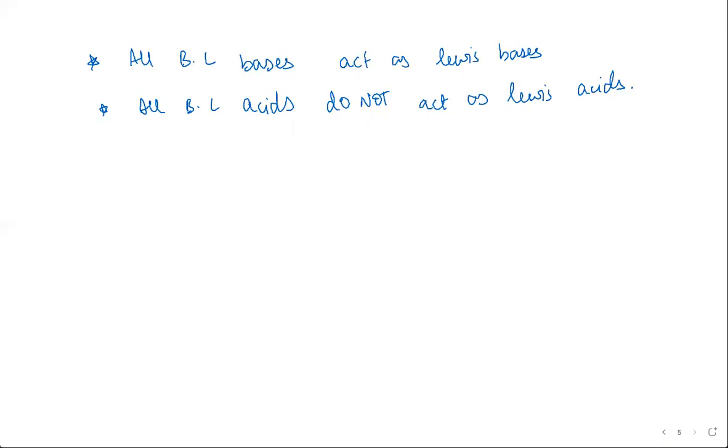How do you explain this? How do you figure this? All Bronsted-Lowry bases act as Lewis bases, but the Bronsted-Lowry acids do not act as Lewis acids. How do you make sense of this?